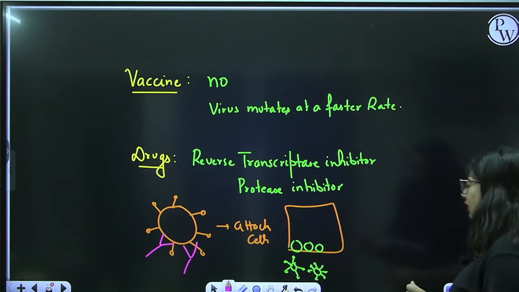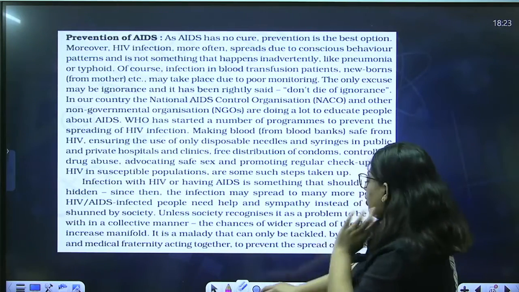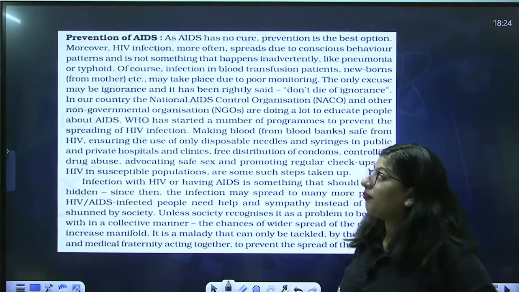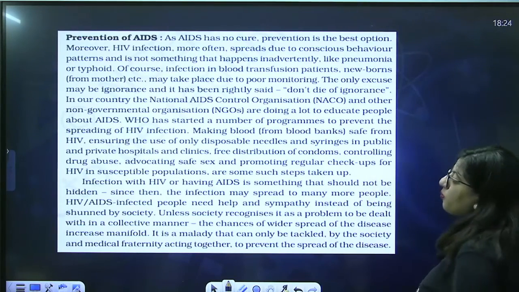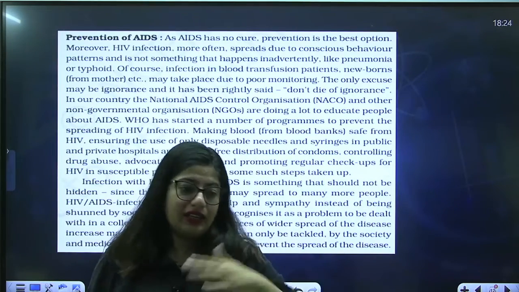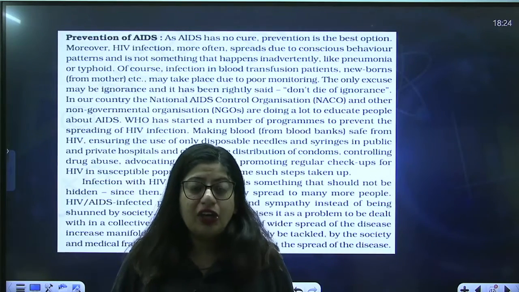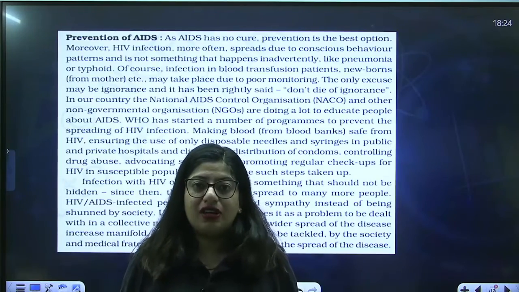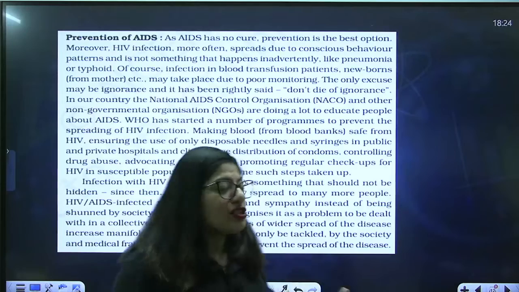Fine. Okay, now let's talk about prevention. So that's a paragraph from NCERT. Usually you guys really ignore this, but you have to read it with me. As AIDS has no cure, prevention is the best option, because as I've told you, there are certain drugs. The drugs can inhibit the replication, but you generally don't get to know you have HIV. You get to know when you get symptoms, and at that time you already have AIDS. So how much can drugs save you? Very few chances.